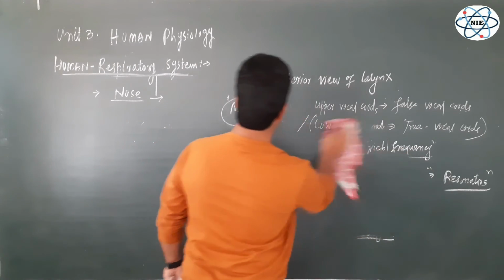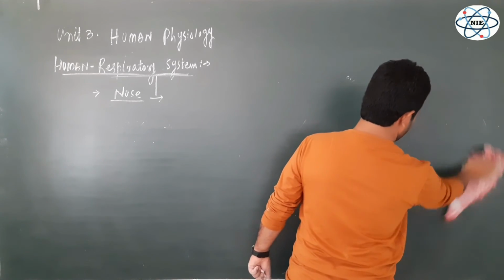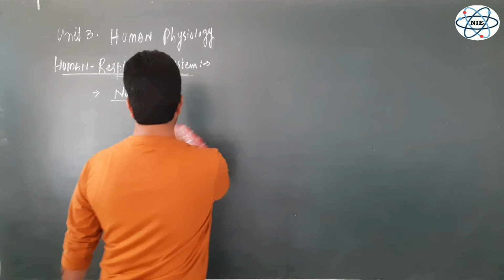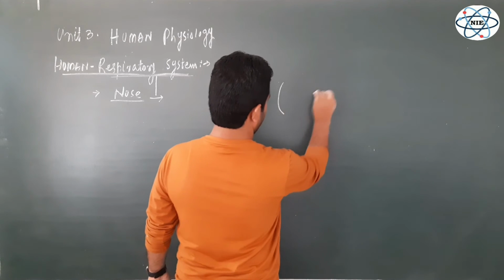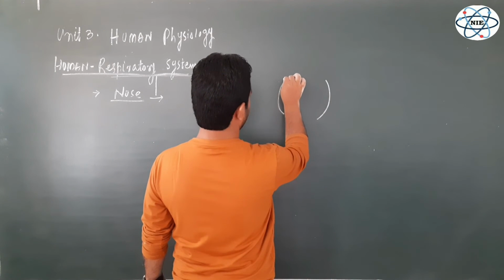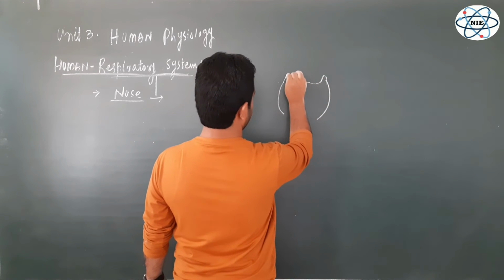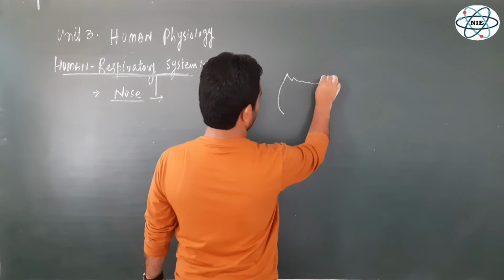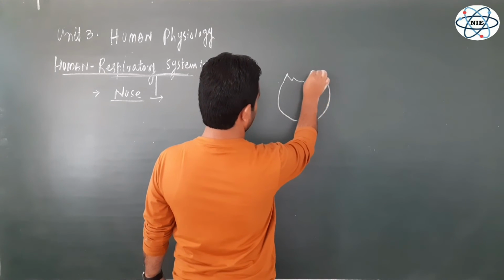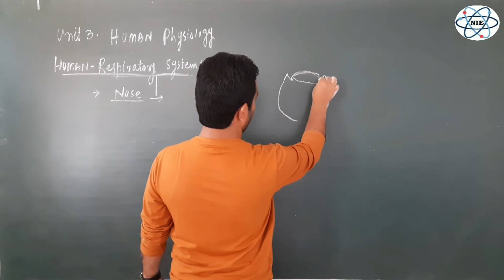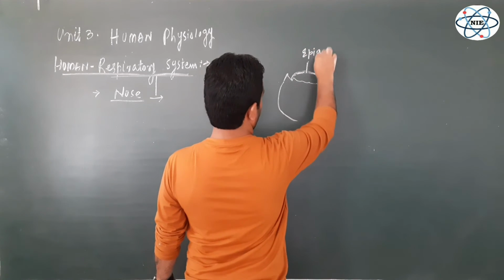What is the trachea? Larynx, now you have to focus again. We have discussed that the larynx opens into the part that's known as the trachea. Let me show you again. This is the larynx, the upper part of the trachea, right? And over the larynx there is a flap on its opening, that's called the glottis. This flap is known as the epiglottis.